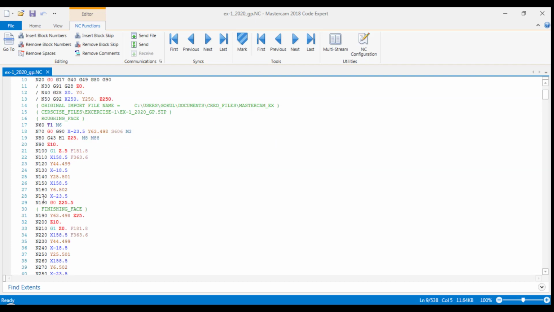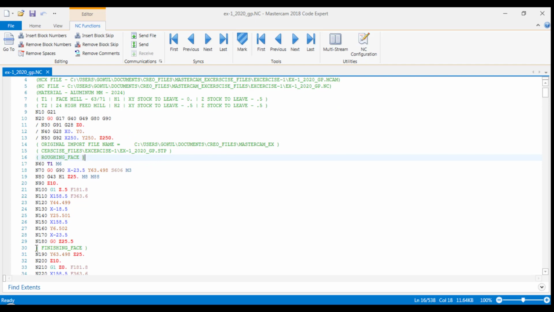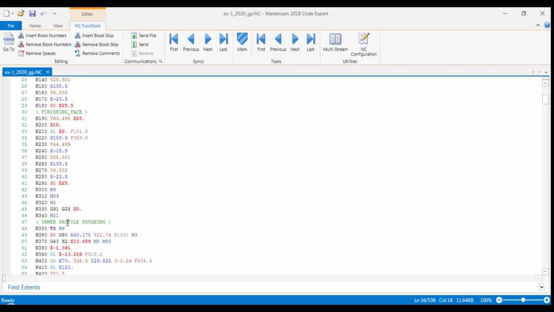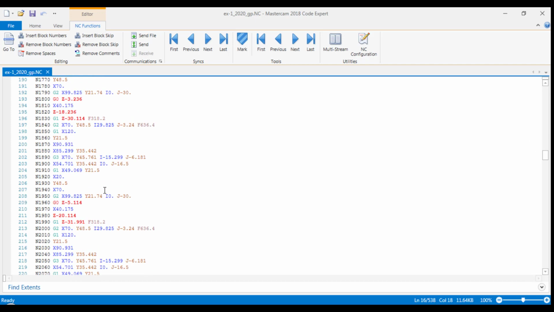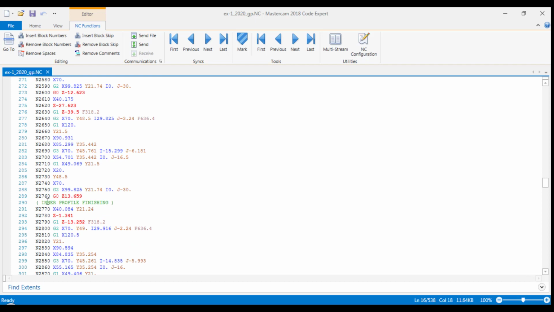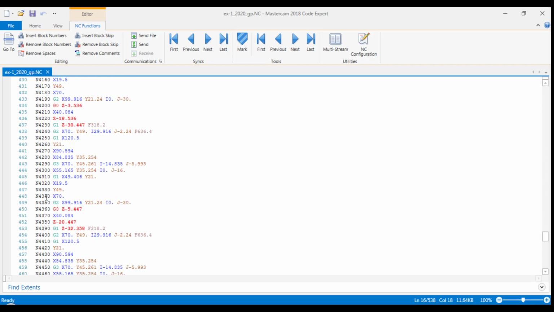This is my opening program first line N10, what the raw material is, and the original imported file location is given here. This is a roughing phase, a finishing phase, and an inner profile roughing, so the commands I have given in that operation are inputted in this inner profile finishing.